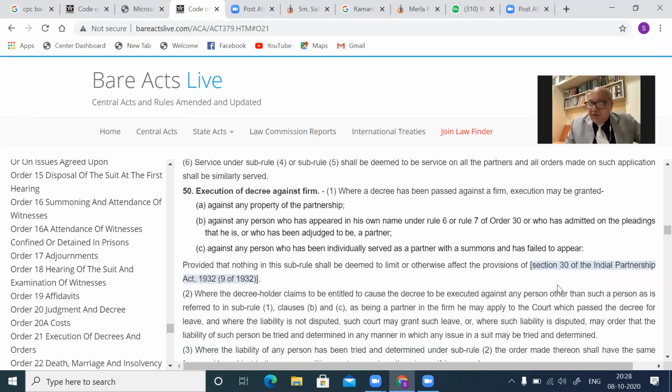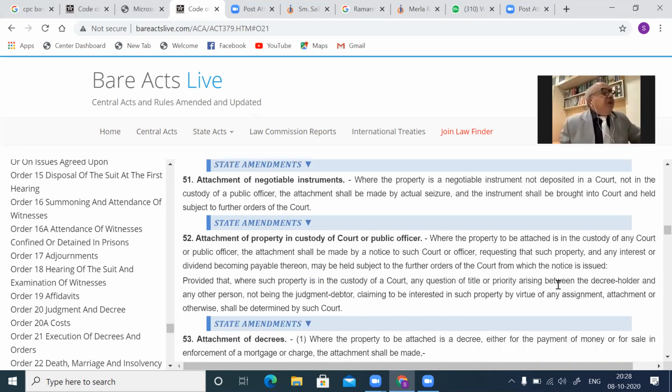Then Order 21, Rule 51, attachment of negotiable instrument. Kindly see that. Rule 51, negotiable instrument can be attached. That is a promissory note, cheque, bill of exchange. They should be brought to the court of law the moment attachment is effected. These are belonging to the judgment debtor.